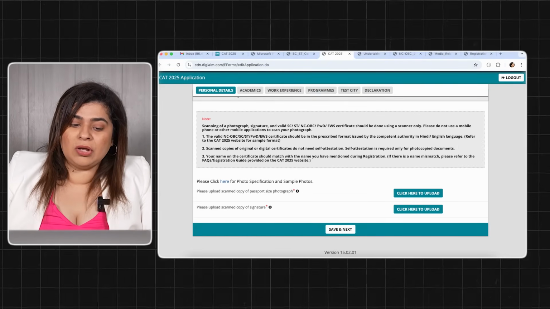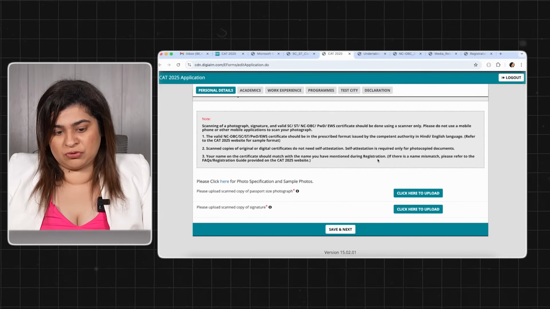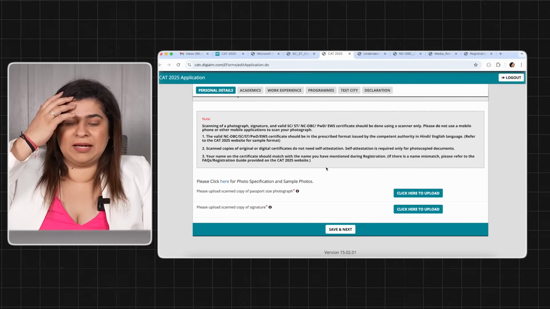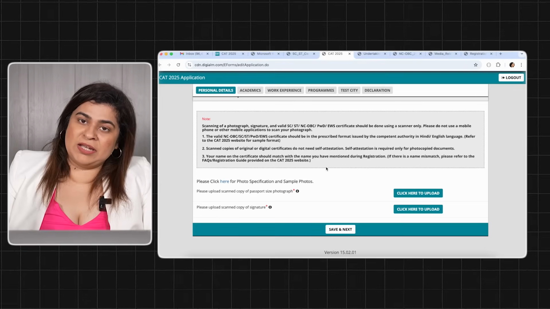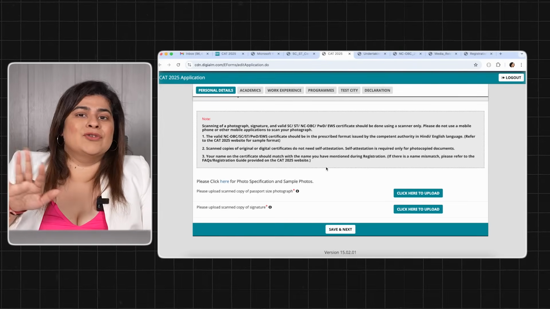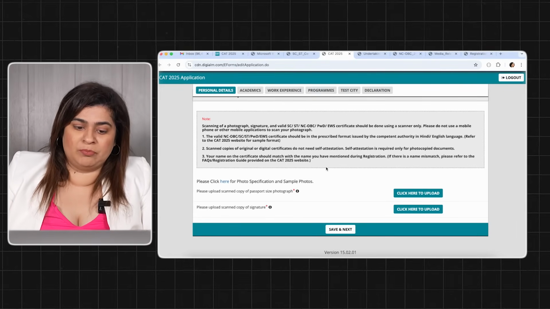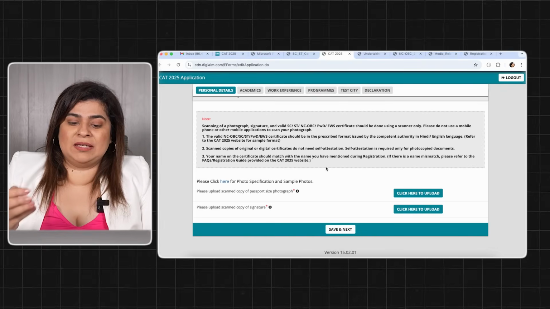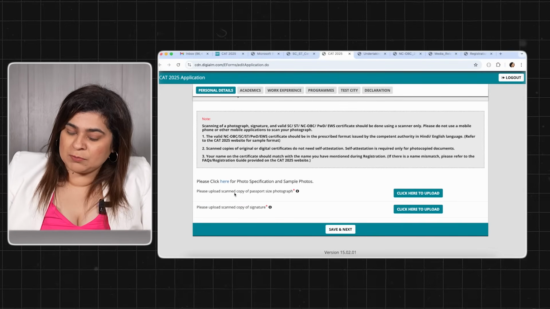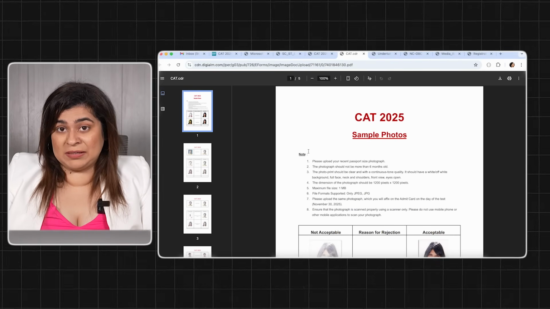ठीक है? Your name on the certificate should match with the name you have mentioned during registration. If there is any mismatch, then please check the registration guide and email to the CAT help desk and get clarification. Sometimes students के names change हो जाते हैं, so we cannot have that. All documents have to have your correct same name. If anybody has any discrepancy, get those changes done right now itself. Okay? Now for your passport size photograph and signature, you have to go through simple guidelines.